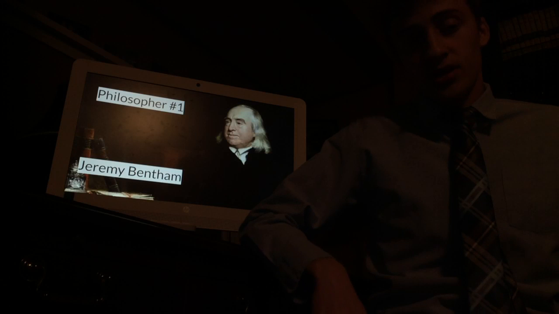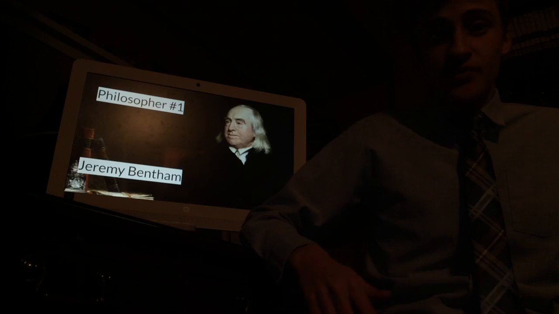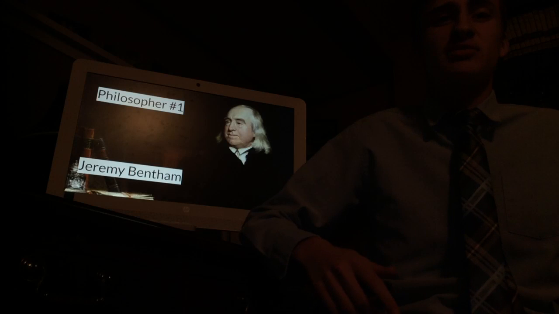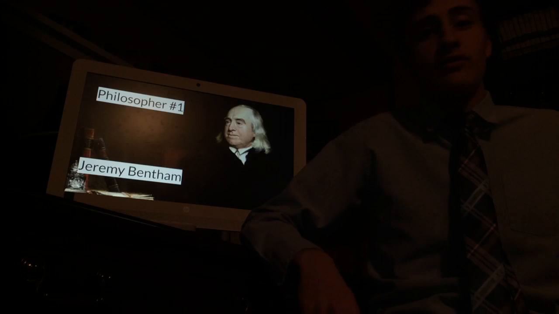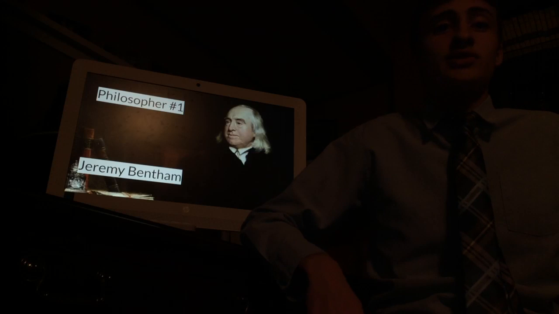Jeremy Bentham. Jeremy Bentham is the first philosopher that would agree with these solutions because he's the founder of modern utilitarianism, which holds that the most ethical choice is the one that will produce the least amount of suffering and the greatest happiness. He believes that decisions should be made according to the majority of the people who would benefit from it. For example, provide impoverished countries with basic needs such as quality education so that they may have the knowledge to enter the workforce and contribute to a country's economy.